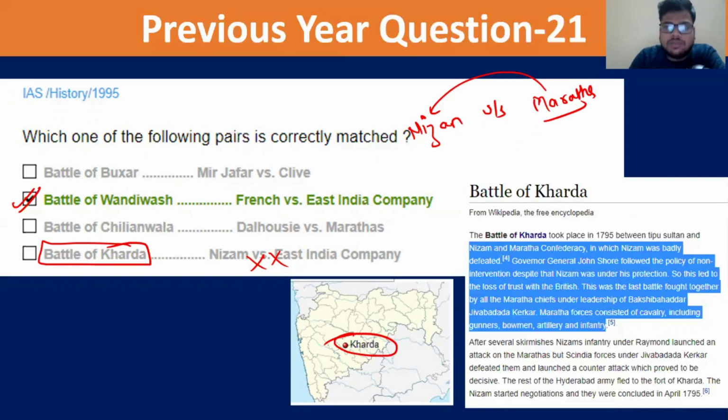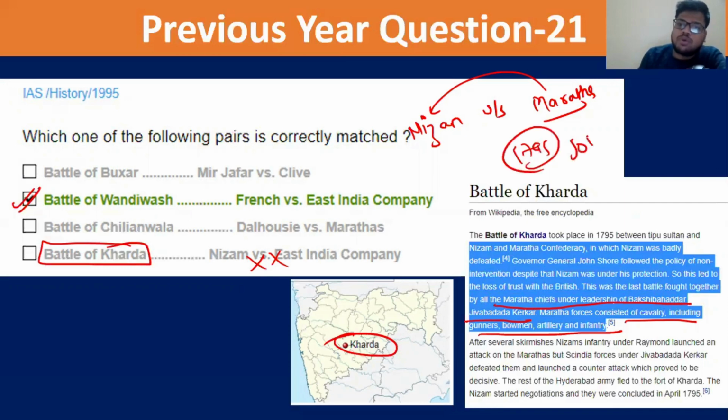It was one of the last battles where all the Maratha chiefs fought together, with cavalry including gunmen and bowmen, and they won, and the Nizam lost. The Nizam wanted some protection from the Britishers, from Mr. John Shore, but this was 1795. Mr. John Shore adopted the policy of non-intervention, and that is why British prestige went low. That is where Lord Wellesley enters the scene. So that is the Battle of Kharda.